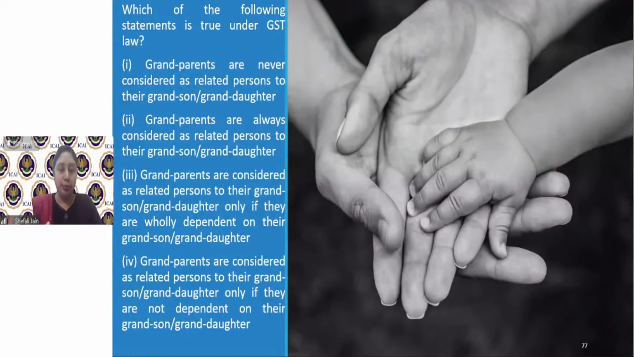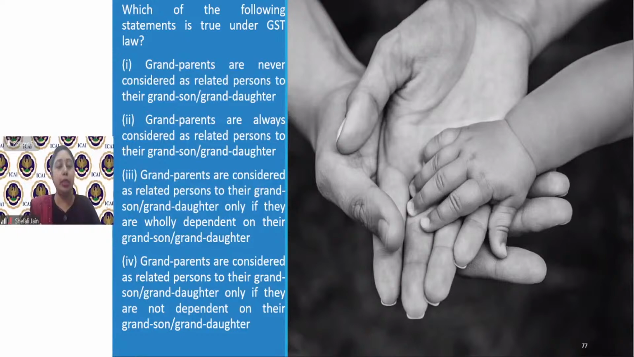We said that grandparents can be family or related persons only when they are wholly dependent on the person. The first option said that grandparents are never considered as related persons in any case. That is not true. They are related persons if they are wholly dependent. The second option says grandparents are always considered as related persons to their grandson or granddaughter, which is also not true because they have to satisfy the condition of being dependent. The third option says grandparents are considered as related persons only if they are wholly dependent on their grandson or granddaughter. That is correct, because the condition is that they should be wholly dependent.